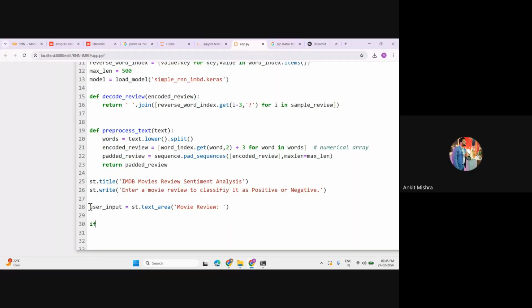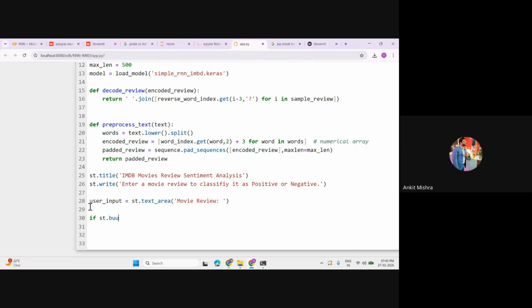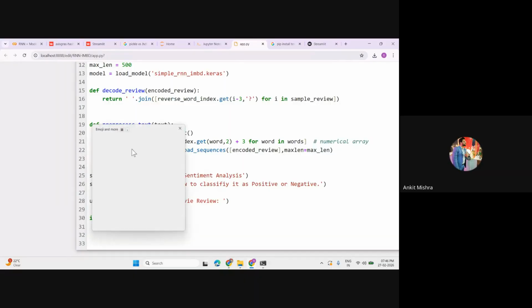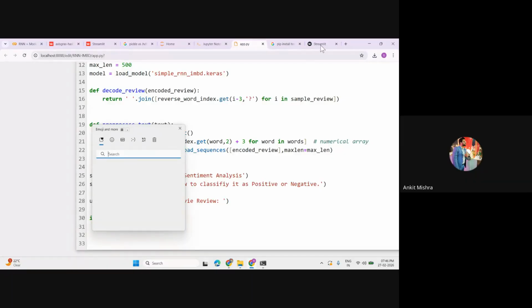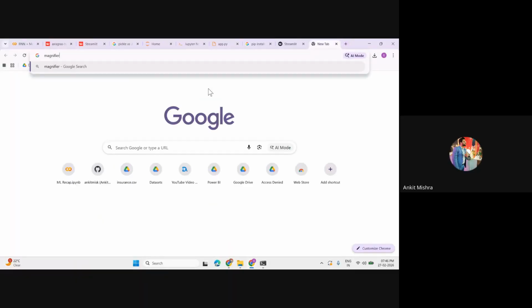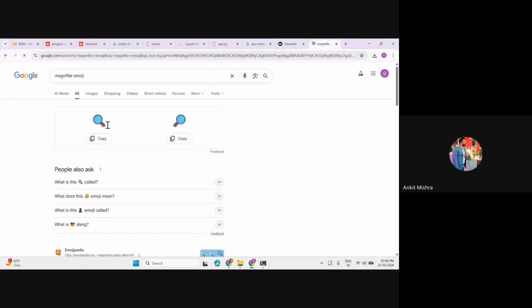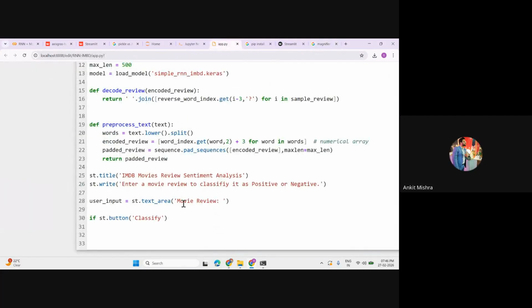Now create a button, which is called st dot button, and inside this button you can write classify, or let's use a magnifying object, a magnifier emoji. I'm not getting the magnifier emoji, so let's go to Google and write magnifier emoji. Yes, I'll copy this one and paste it with classify here like this. Perfect. Got it. Now once I save this, I'll get something like this.